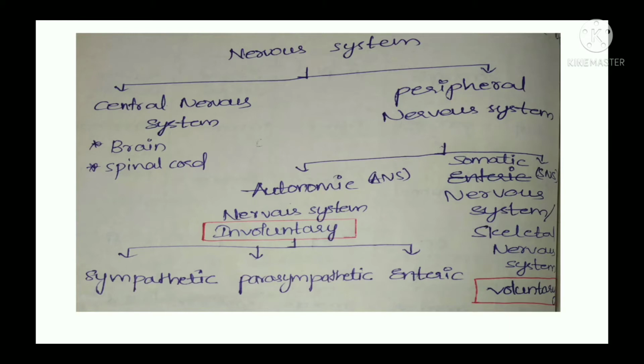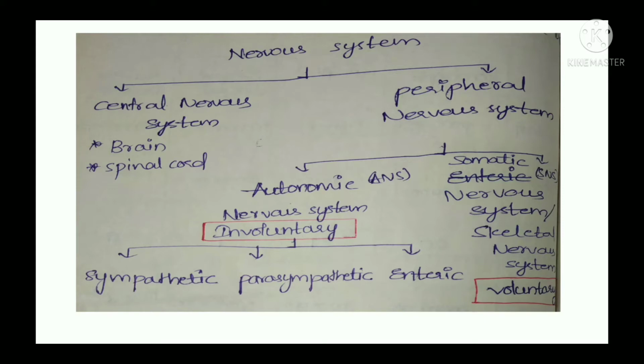So these are not under our control. They are automatic, so they are called involuntary functions. Under this, there are the sympathetic nervous system, parasympathetic nervous system, and enteric nervous system.